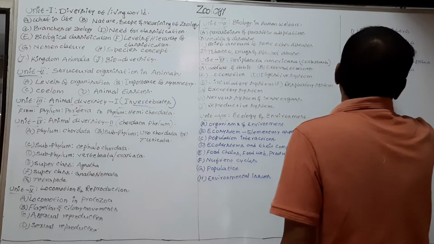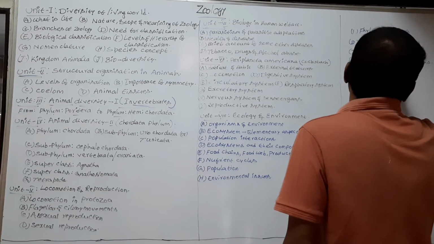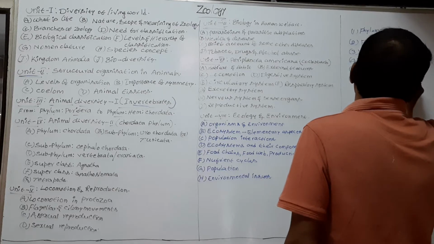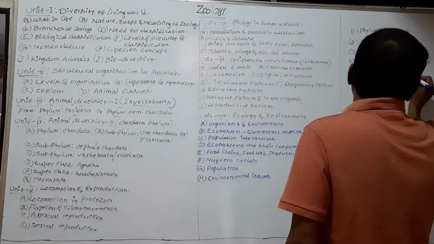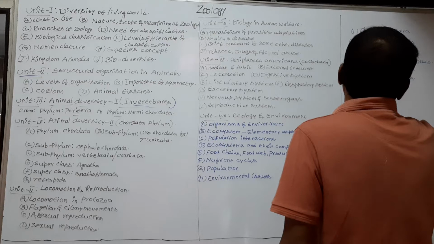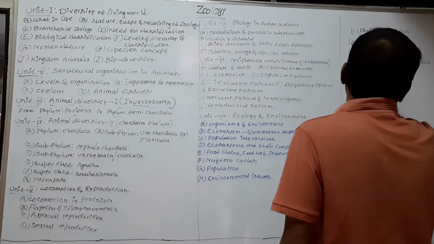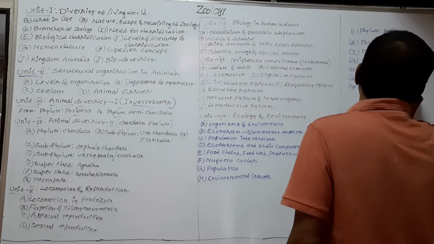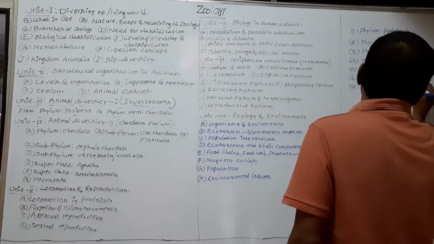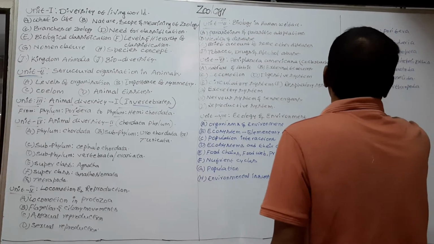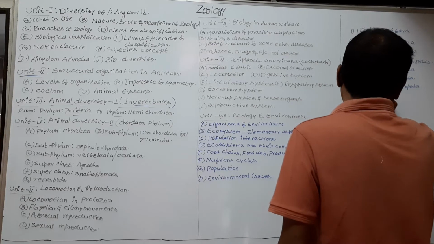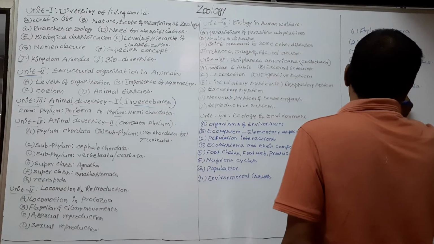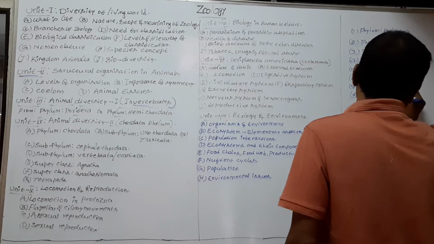Sixth phylum is Annelid. Seventh phylum is Arthropoda. Eighth phylum is Mollusca.